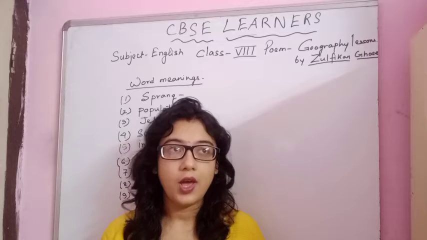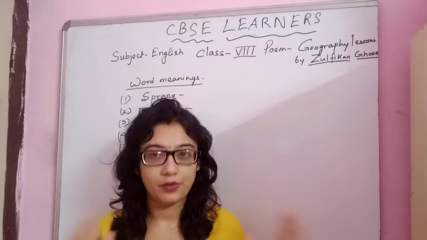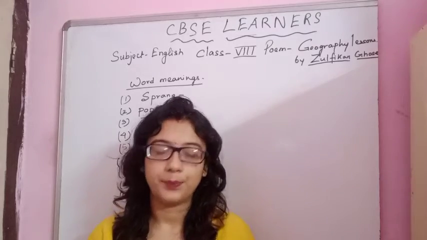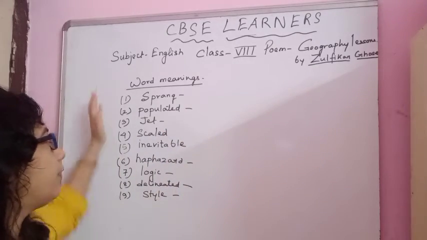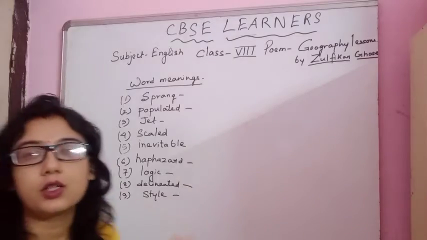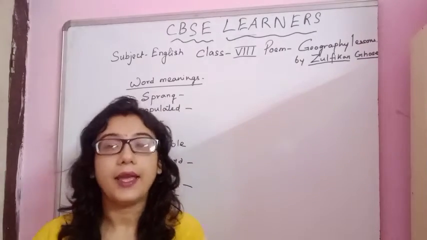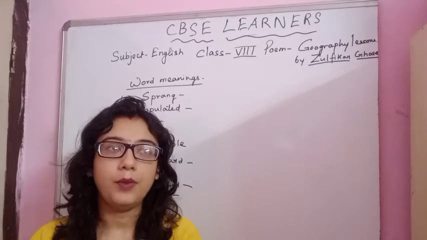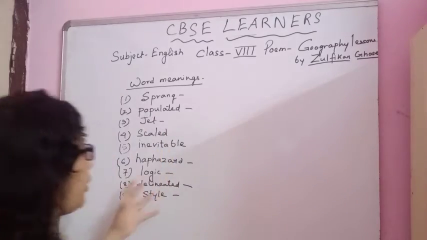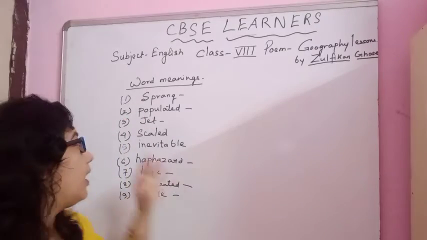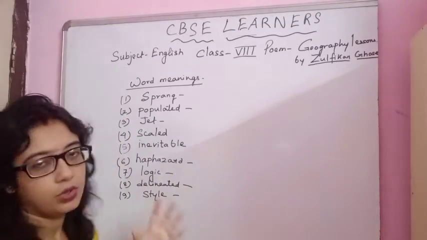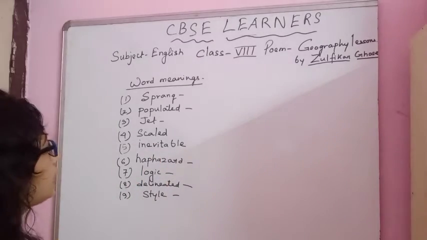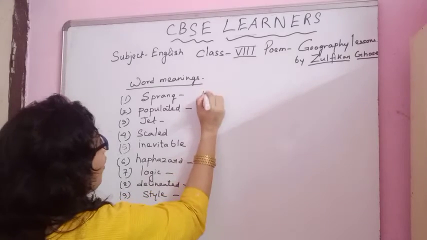So today's video is the continuation of my previous video where I taught you a poem named Geography Lesson. In this video I will be giving you some word meanings, some difficult words which I have found, and I think you might have some problem knowing the meaning. I have given you some word meanings like sprang, populated, hard words, and you will easily know about these meanings. Okay, so sprang means went up.